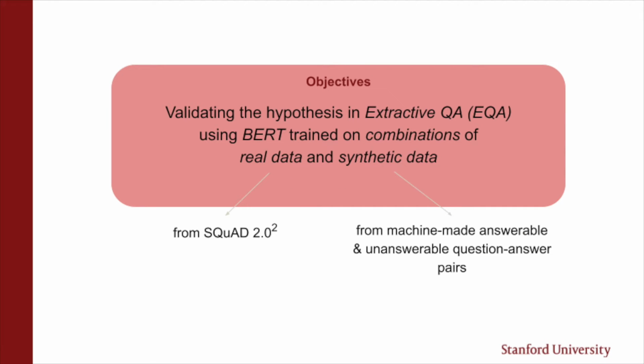More specifically, we're going to validate this hypothesis in extractive question answering by looking at performance of a BERT model trained on different combinations of human-generated data and synthetic data. The human-generated data comes from Squad 2.0 dataset, and the synthetic data comes from the machine-made answerable and unanswerable question-answer pairs, which we generate ourselves using unsupervised methods.